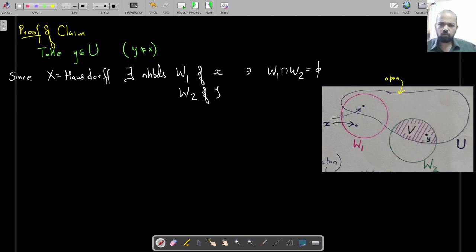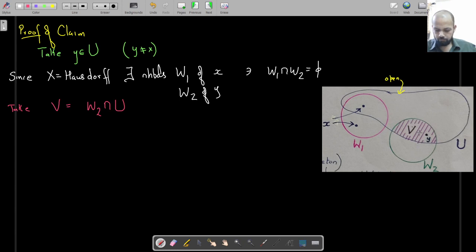We know this Hausdorff property. So we have these two. Now if I look at the intersection of W2 with U and call that V, so take V equal to W2 intersection U, then it satisfies all my requirements.